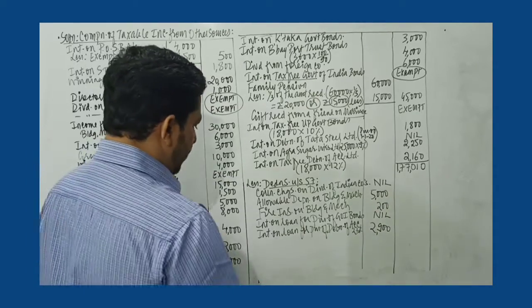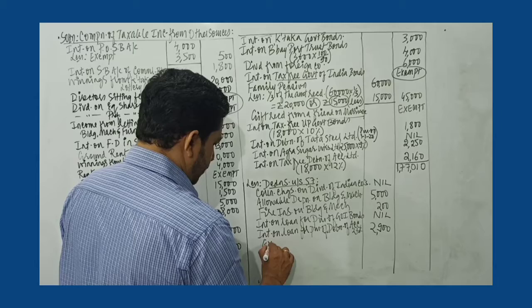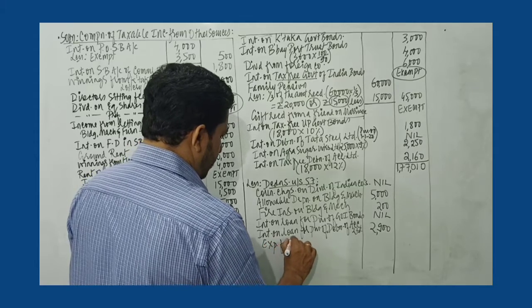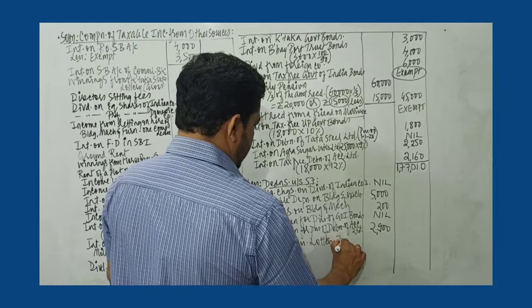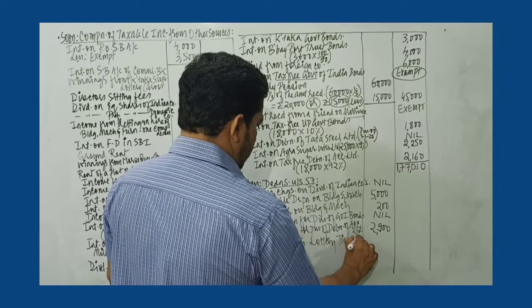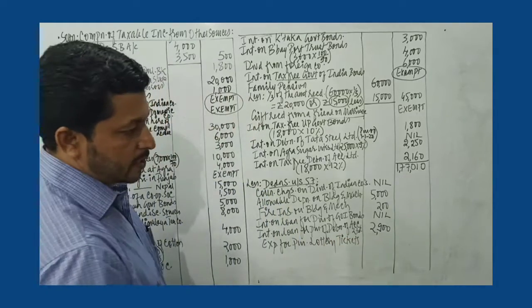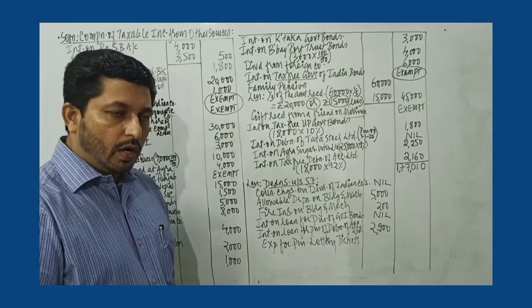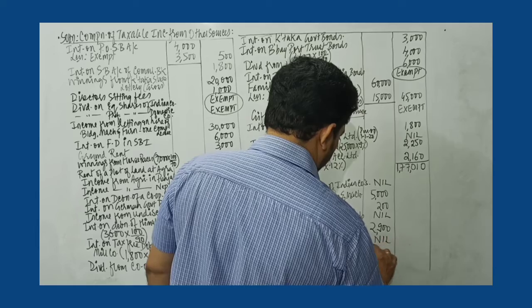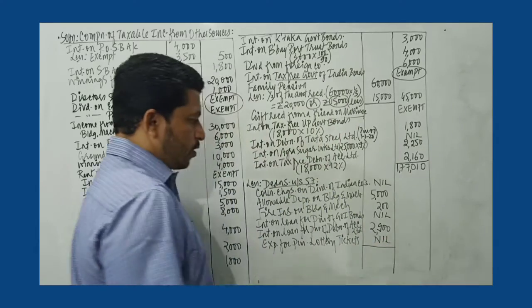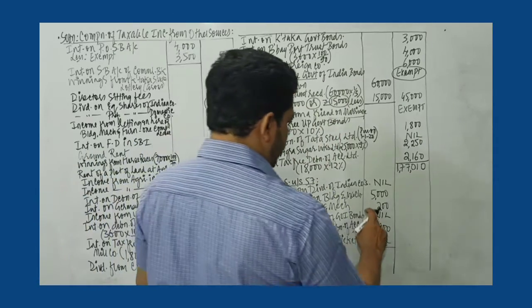Then expenses for purchasing lottery tickets. Point is very simple. As far as casual incomes are concerned, any expenses incurred to earn casual income is not deductible. We have already seen that. So total amount deductible is 5, 6, 7.